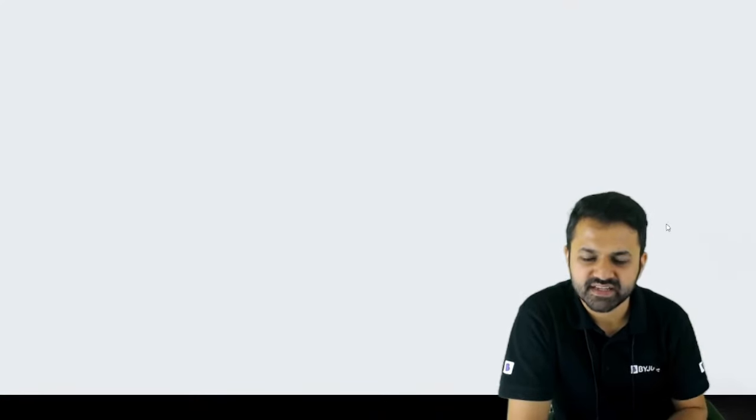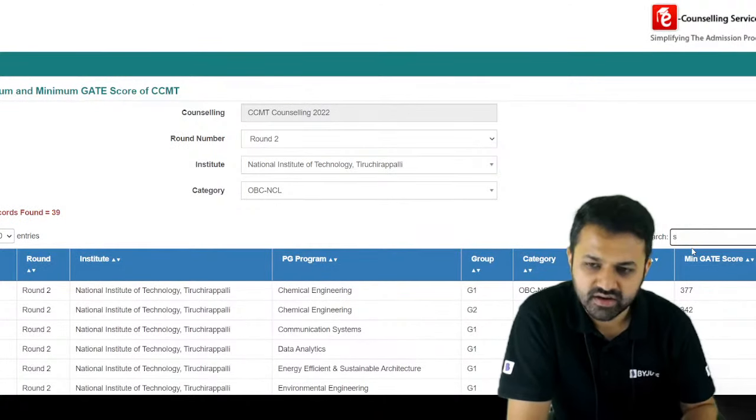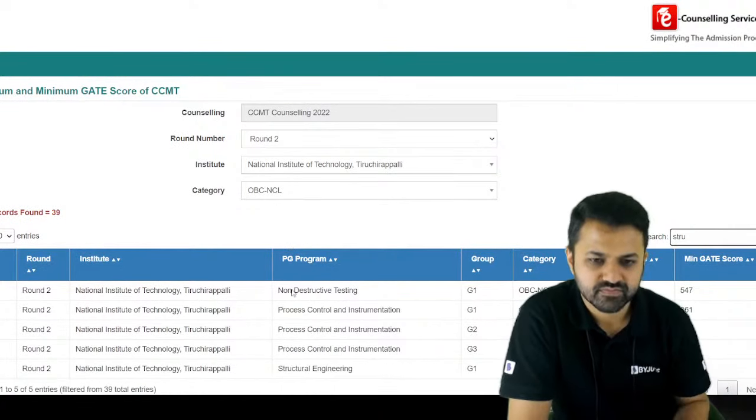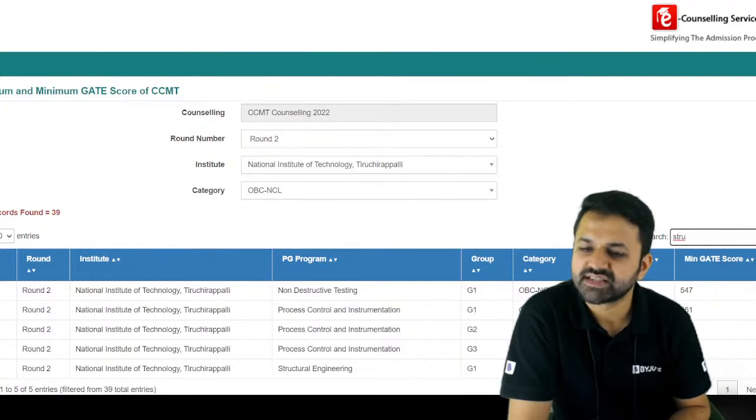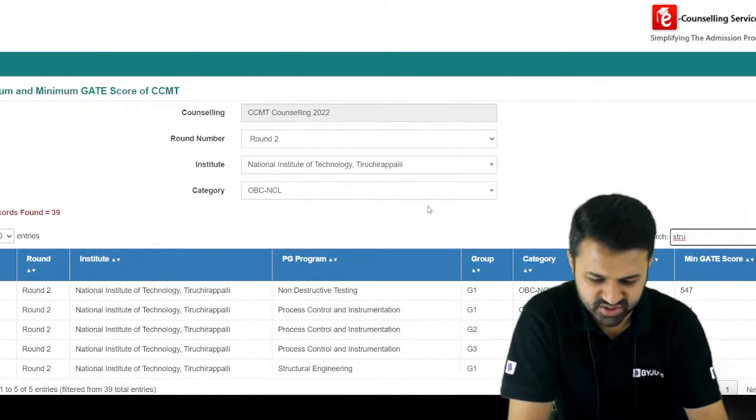In NIT Trichy, if you are looking for structural engineering, then the cutoff is 632 in round 2 itself. So NIT Trichy looks difficult even with OBC. Likewise you can search.